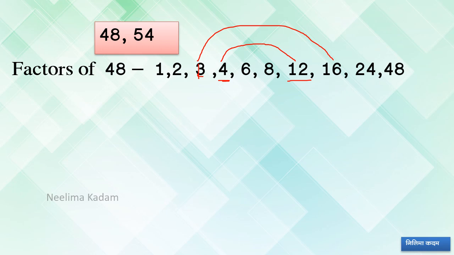Now factors of 54. Yes, 1. Even number, therefore 2. 5 plus 4, 9. So 3 is also a factor. Now what about 4?